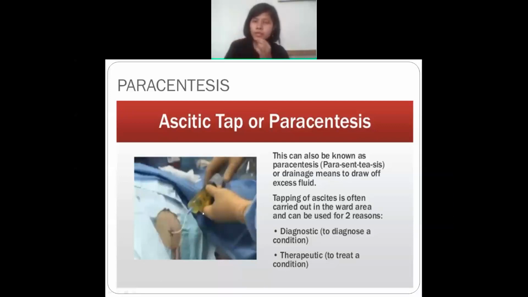So why is this done? It is usually done because the first reason is diagnostic. Diagnostic means what is the condition of the patient, why it is occurring to that person. The next one is therapeutic. Therapeutic means to treat that condition.